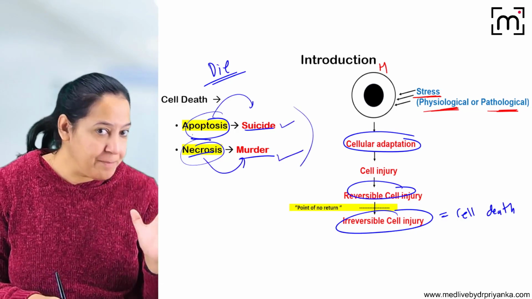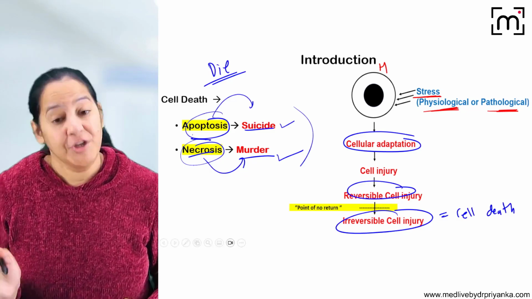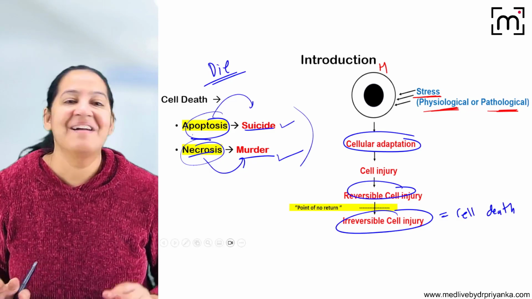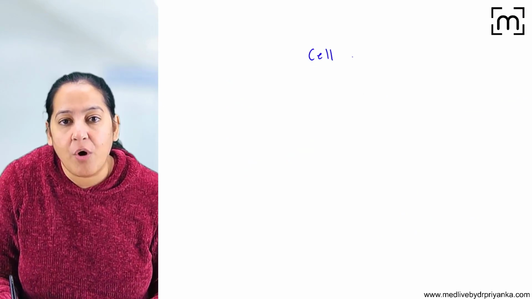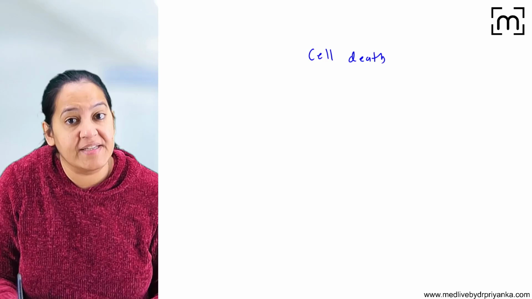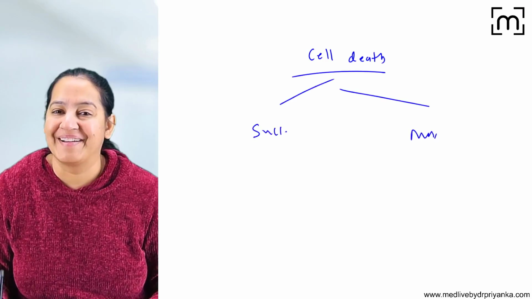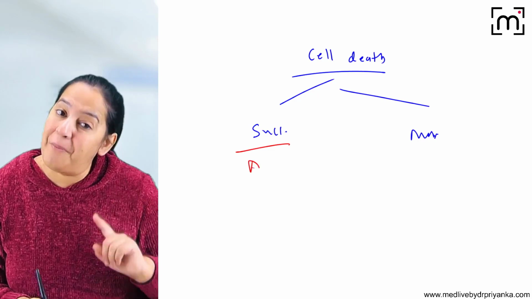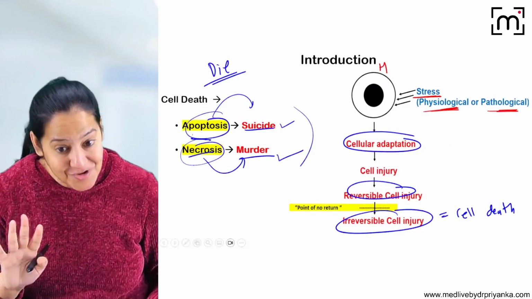And why I'm comparing apoptosis with suicide and necrosis with murder, I will explain when I explain the mechanism. You will understand why we are doing this comparison. Ultimately, both are cell death. So what we have learned is that cell death, irreversible cell injury, is of two types. It can be suicide. It can be murder. Suicide is known as apoptosis and murder is known as necrosis. That is the introduction we have learned.